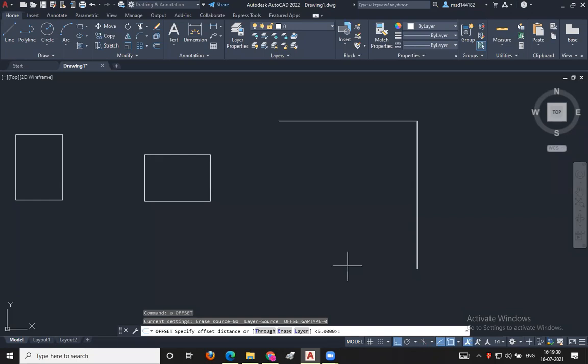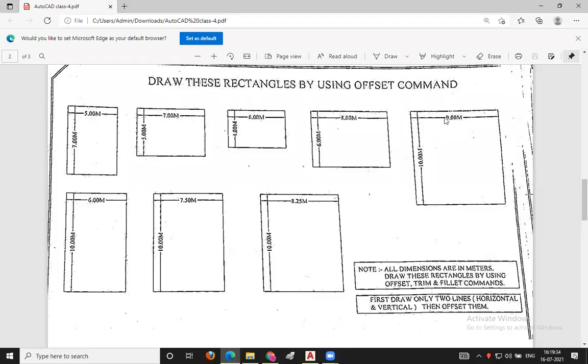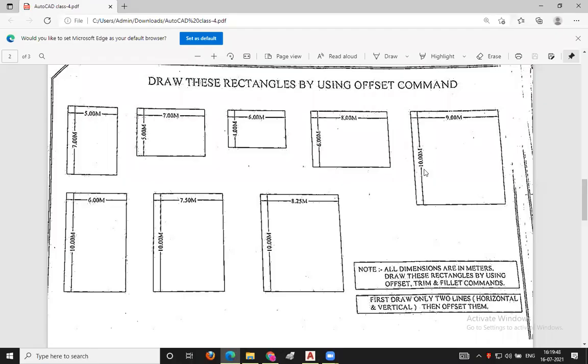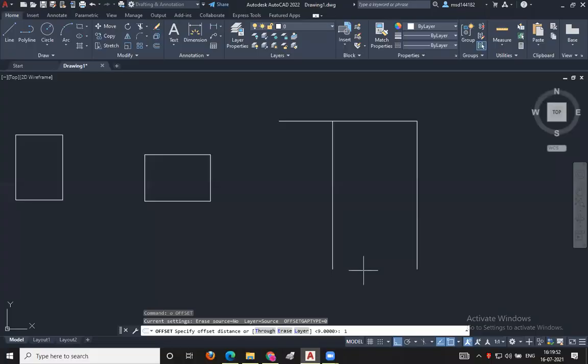9 meters. So here you can see that the width of this rectangle is 9 meters. So O enter, 9 enter, selecting this vertical line like this, offsetting it. Then again escape. Then again O enter. The depth of this rectangle is 10 meters. So O enter, 10 meters in the vertical line. Enter, selecting this line like this.